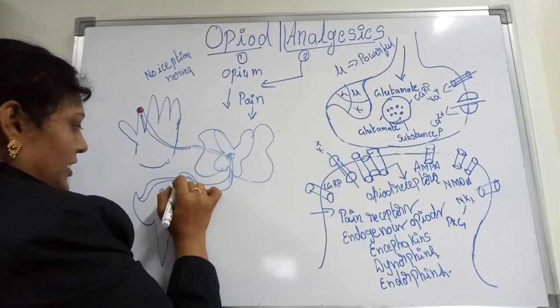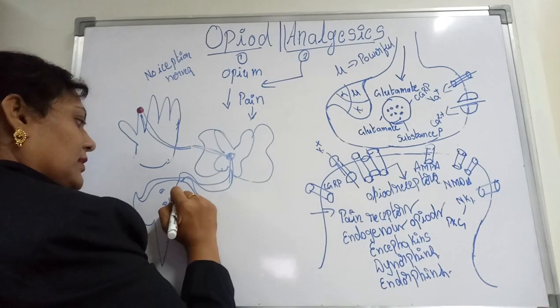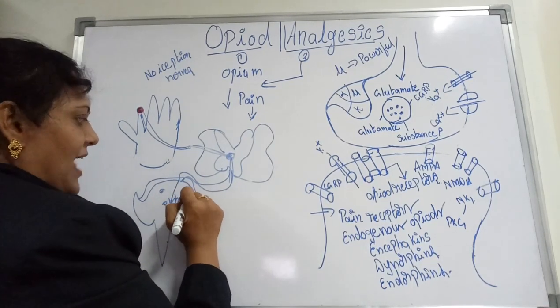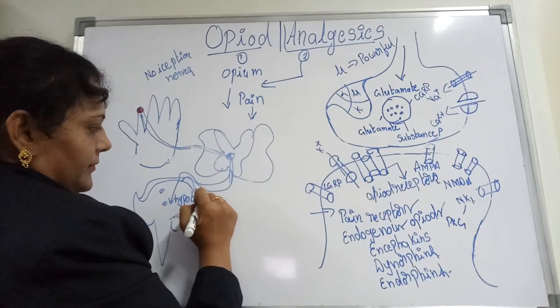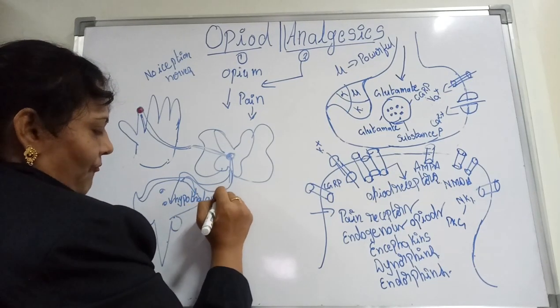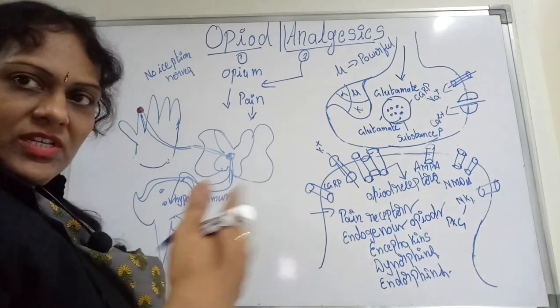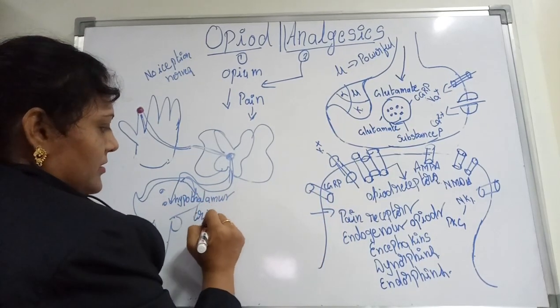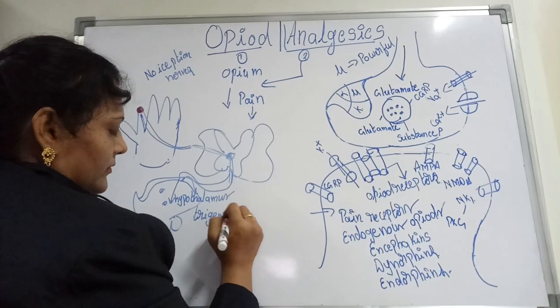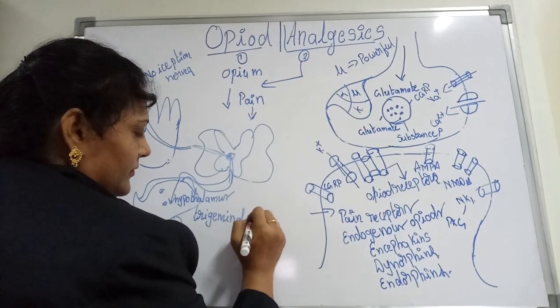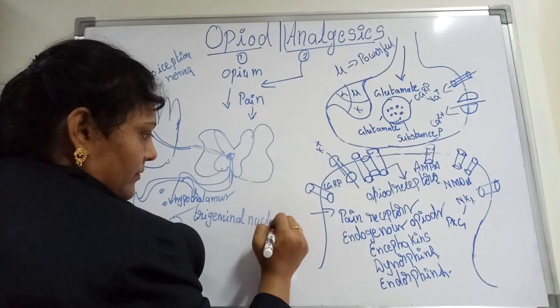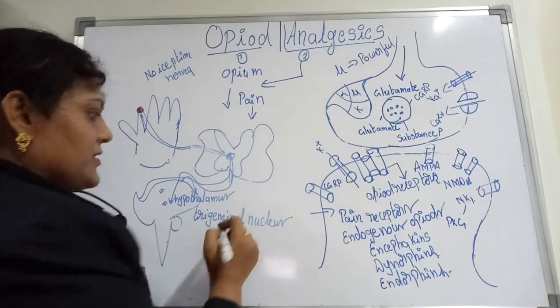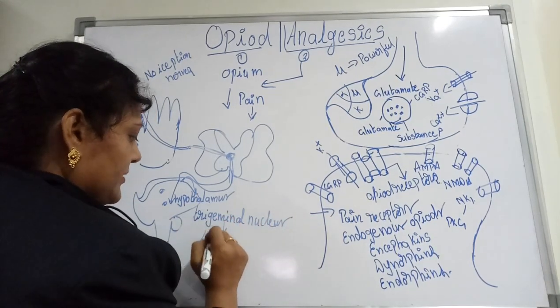It then transports into the periphery of the hypothalamus region, and also some more areas such as the trigeminal nucleus, which is present in the limbic system.